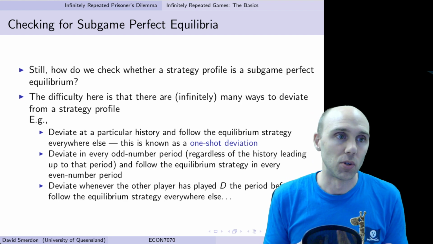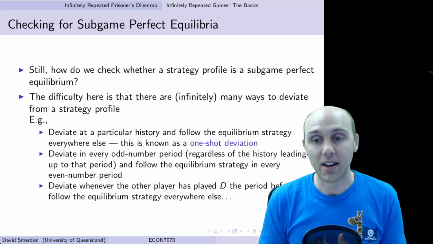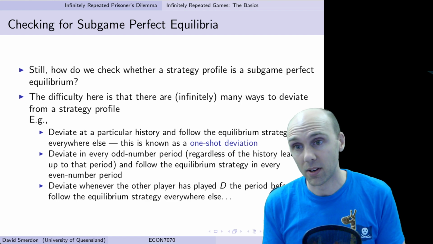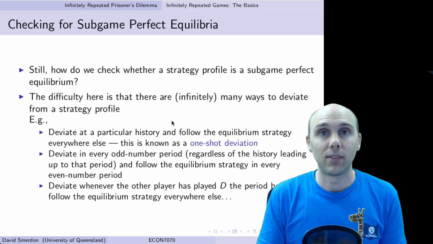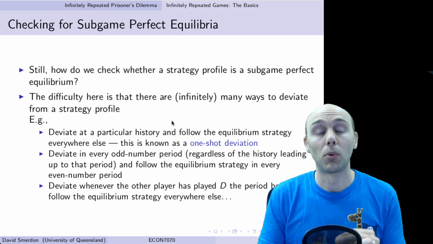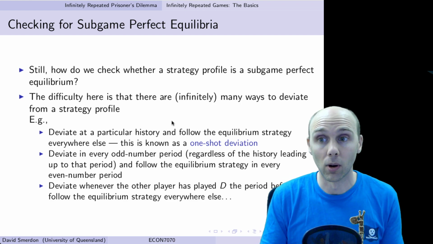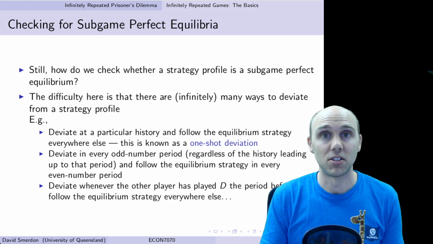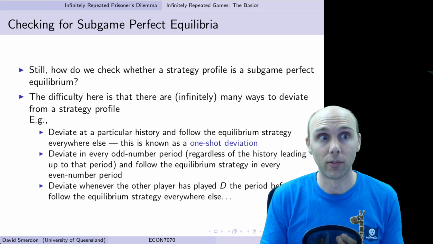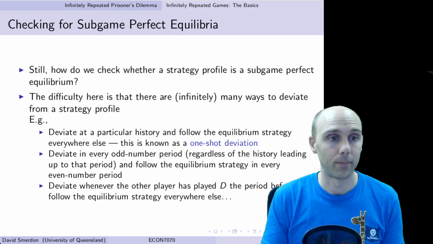But you can also do different sorts of deviations. You could deviate every second period, every third period, every odd-numbered period, and so forth. Or you can deviate depending on what your partner has done the period before. So that's going to be dependent on your partner's strategy, and we're going to see this will be a common form of deviation to look at.